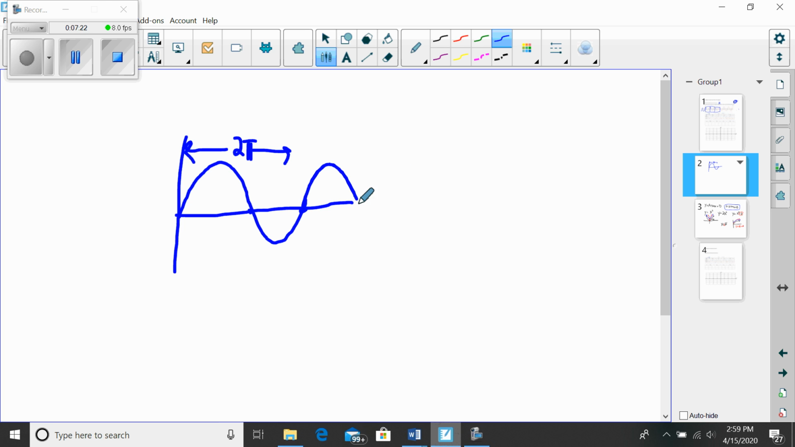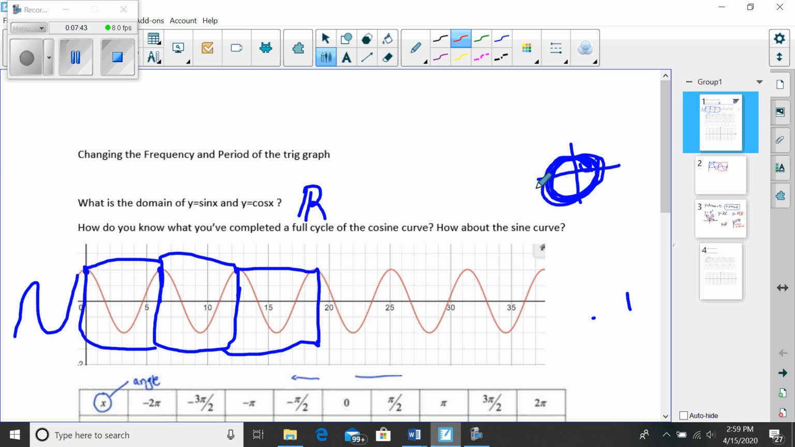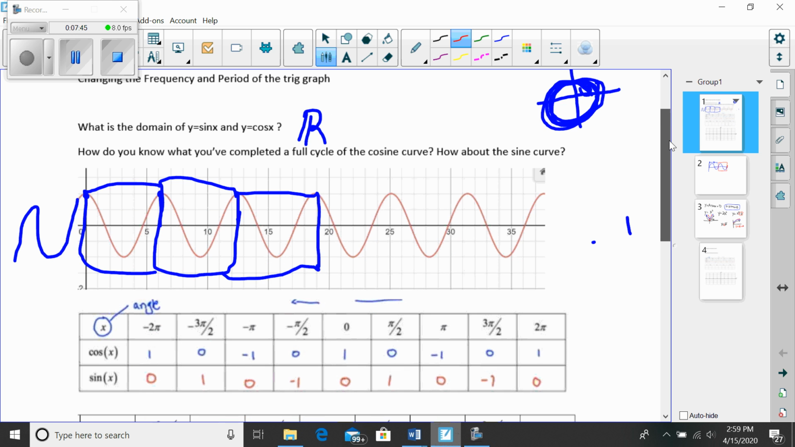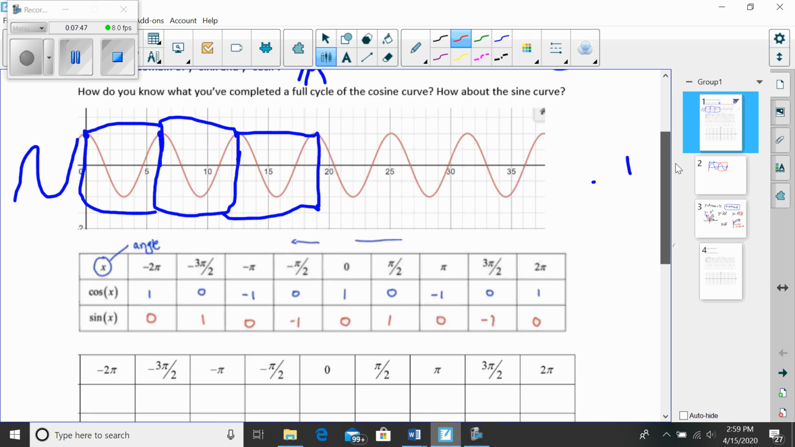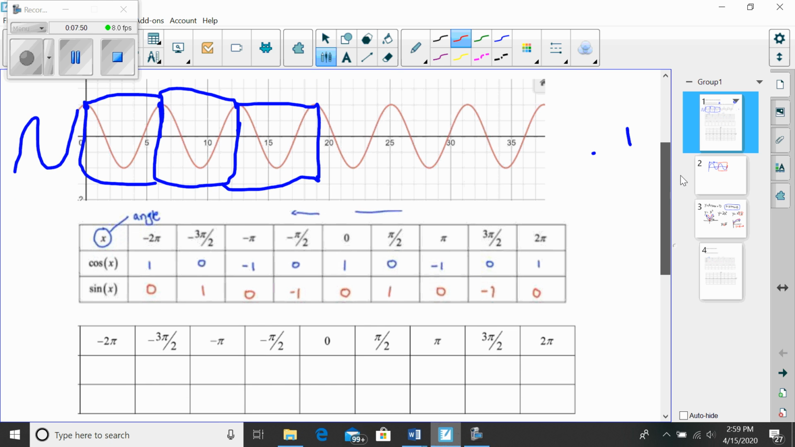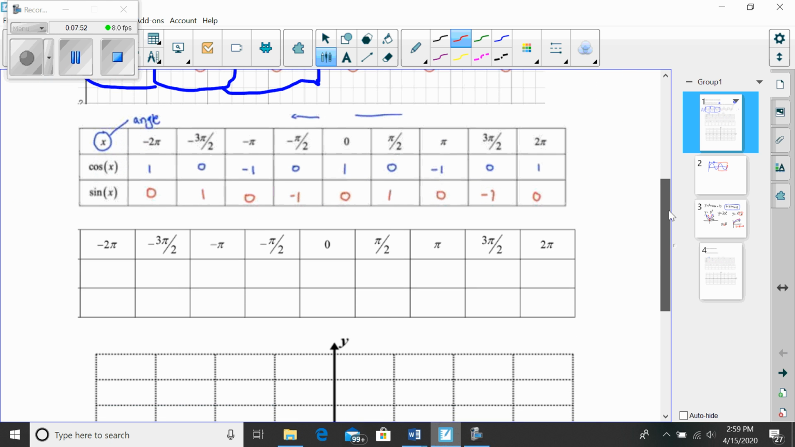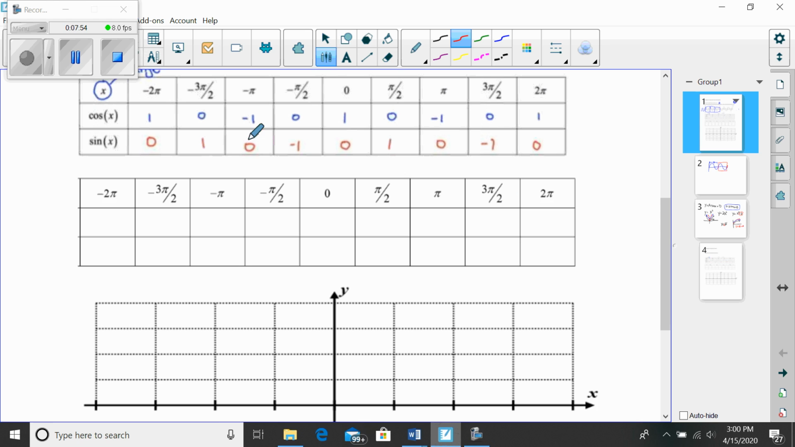But then I could go around the circle again. And here I am at 4 pi, and I just got another complete cycle. So from here to here, I just drew another complete cycle of sine. So what I'm going to look at next is changing how many cycles I can get during a certain interval. Okay, so let's stop for a break.